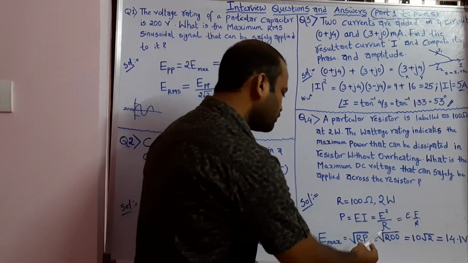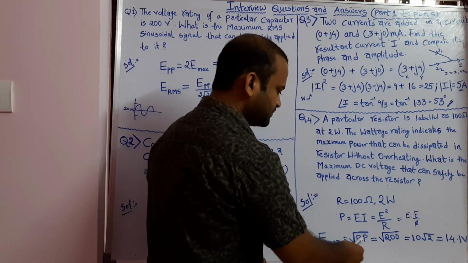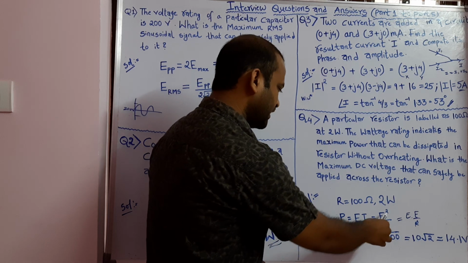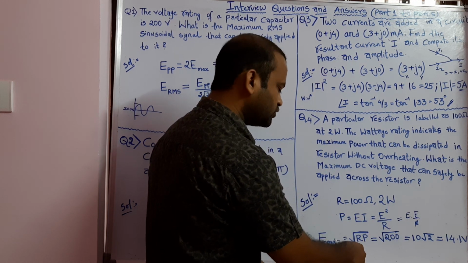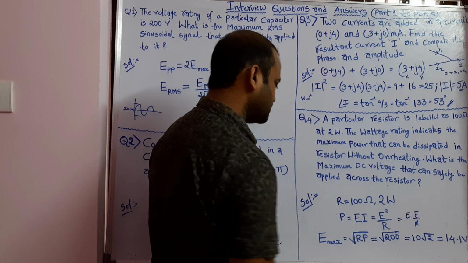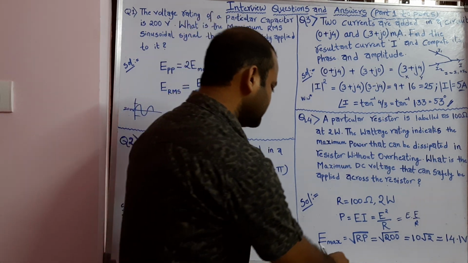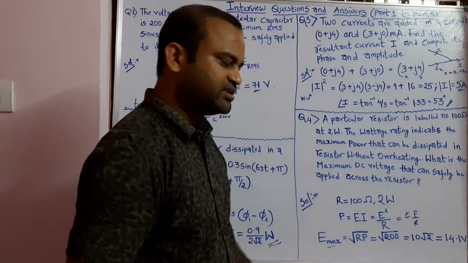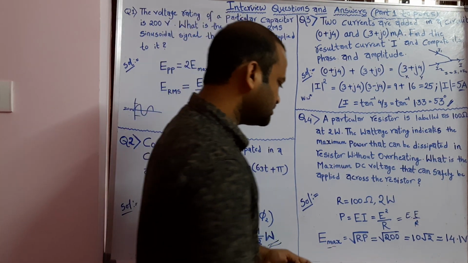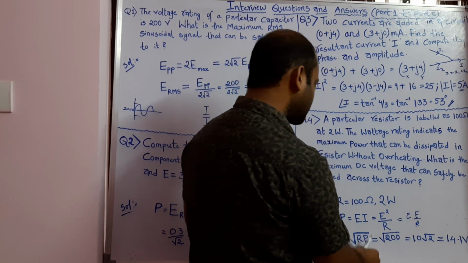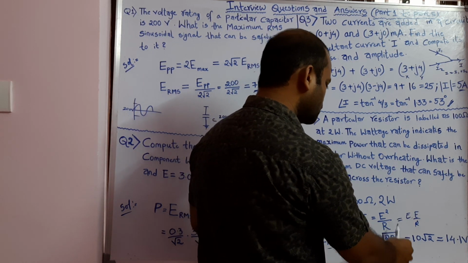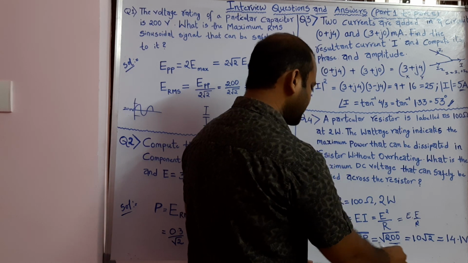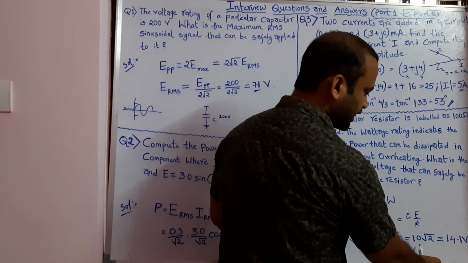Now if we move this R to the left hand side, it becomes RP, resistance times power, and E square moving to the left hand side becomes under root of RP, and that E is the maximum voltage which we can apply. Hence, we know that the resistance value is 100, the power value is 2, so 100 into 2 gives 200, and under root of 200 is equal to 10 root 2.